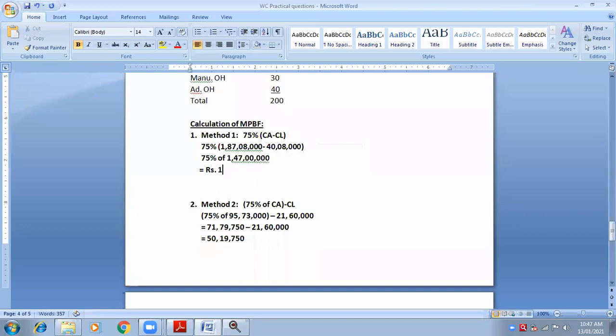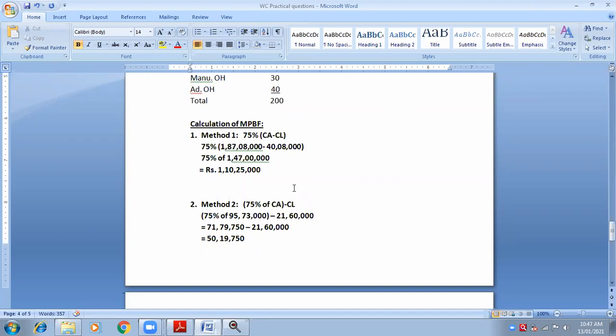1 crore 10 lakh 25,000. Is it correct, the way I'm writing on the screen? Okay. So 1 crore 10 lakhs 25,000. This is according to method number one. This much finance can be given by the bank. Now next, method number two is 75% of current assets minus current liabilities.